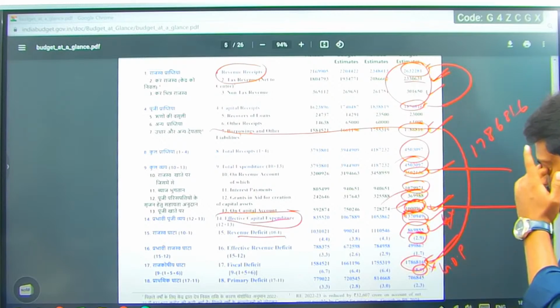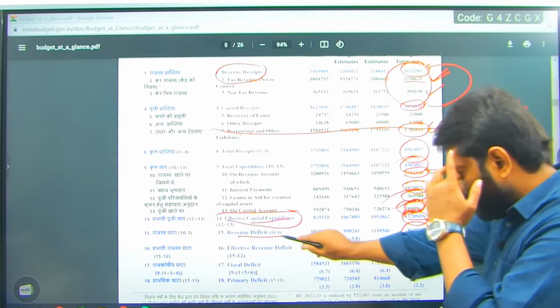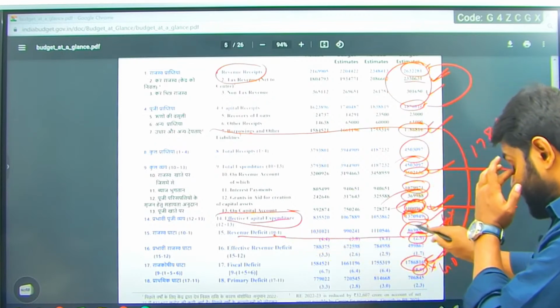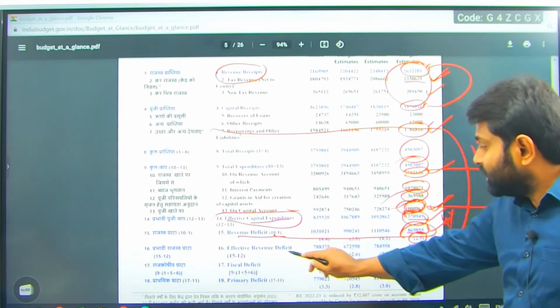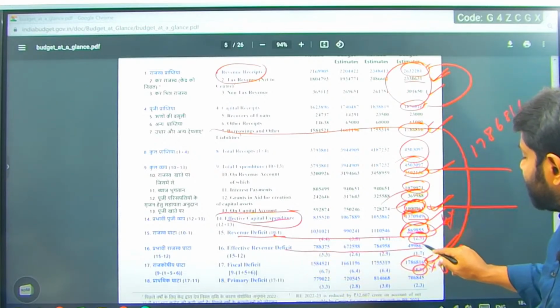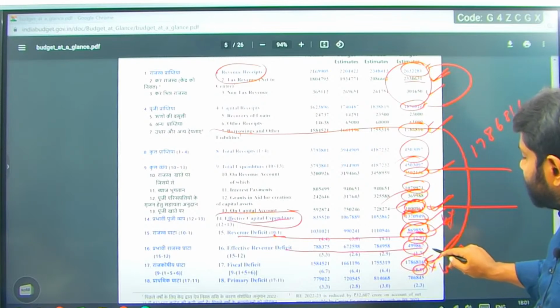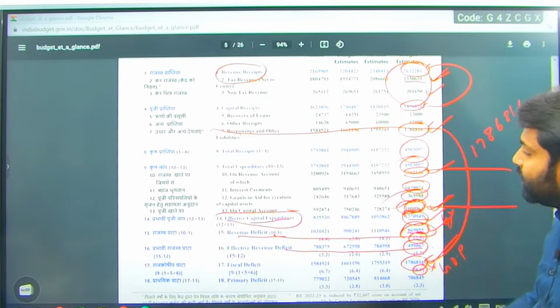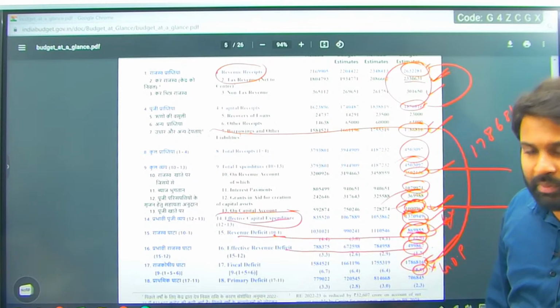So in this effective revenue deficit, if you see the revenue deficit, this is 8,69,855. But if you see the effective revenue deficit, it is almost 4,99,000. The remaining we have added to the capital expenditure and we called it effective capital expenditure.